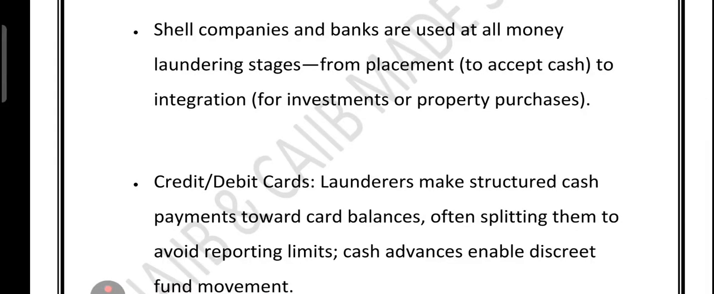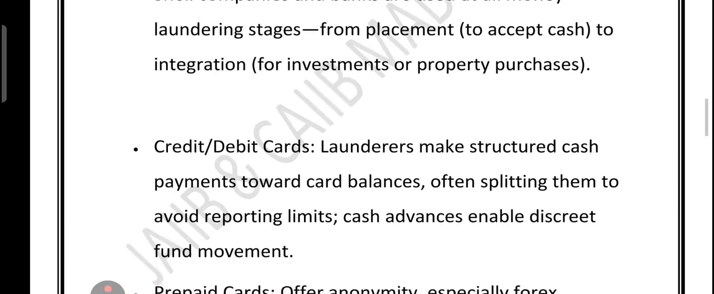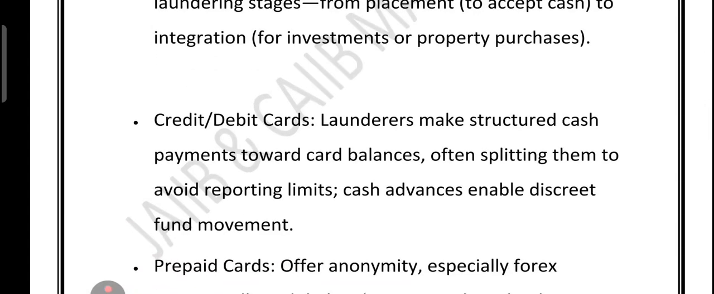Now friends, let's talk about how criminal turn everyday payment tool into money laundering machine, like credit and debit card. So launderer pay off card balance using cash, but they split payment into a smaller amount so that bank don't have to report them. They also use cash advance from card to quietly move fund without drawing much attention. Then we have the prepaid card. They are even more dangerous because they can be anonymous. Forex version are especially risky. You can load them up and use them worldwide without needing a bank account. That is why they are a favorite in the terrorist financing.